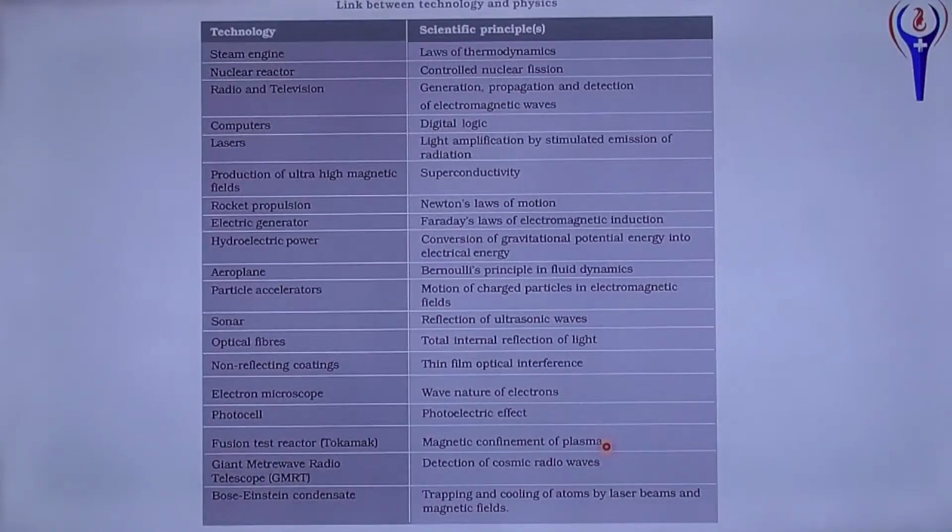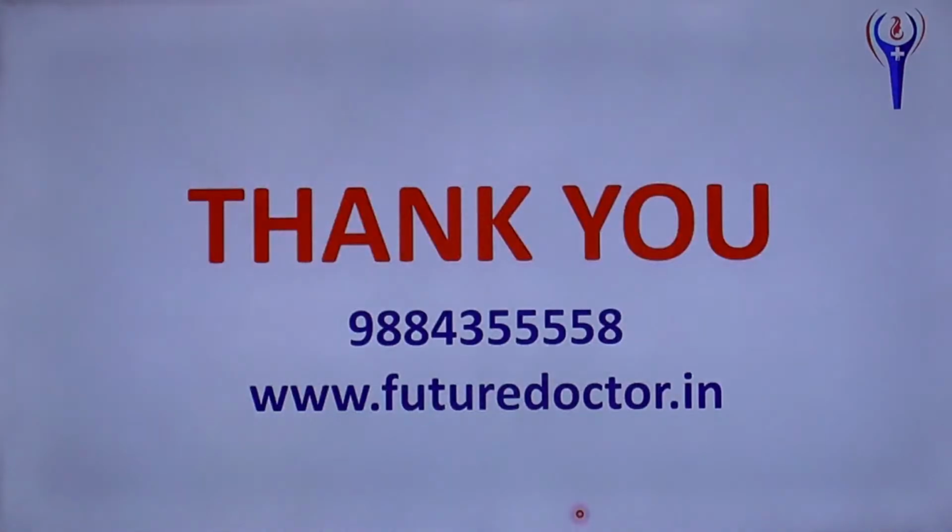degrees Celsius, there is no container to hold that temperature. So there is a magnetic confinement of plasma that will be used. And giant meter wave radio telescope, detection of cosmic radio waves. Bose-Einstein condensation, trapping and cooling of atoms by laser beam and magnetic fields.